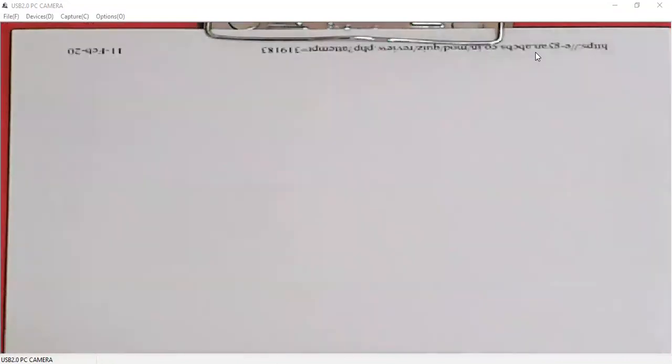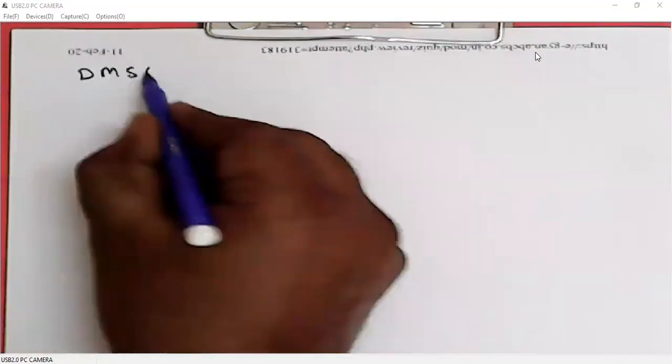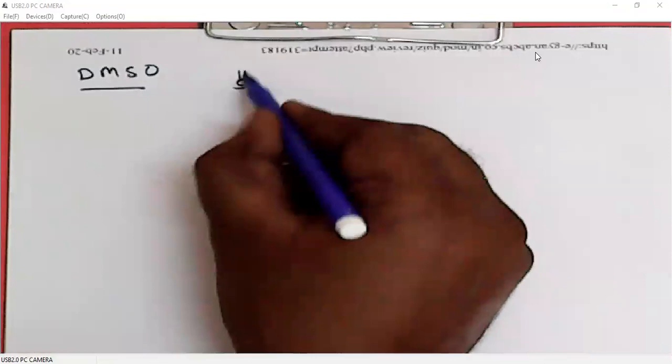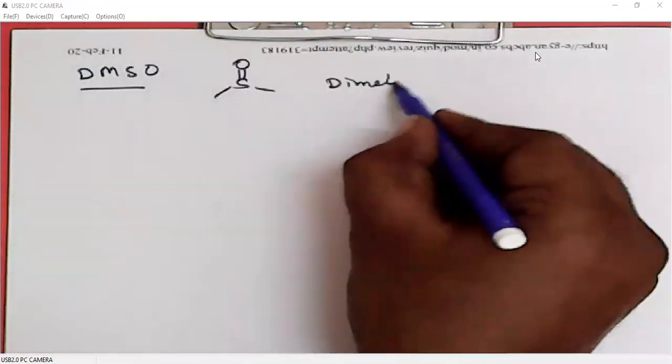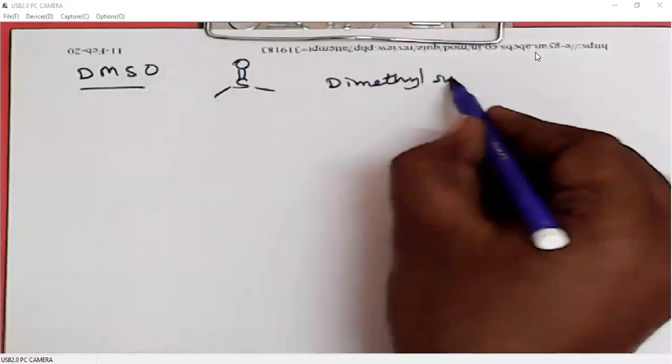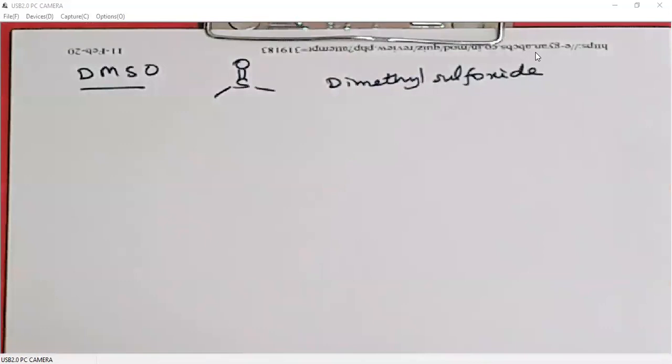Then we will discuss DMSO oxidations. What is DMSO? Dimethyl sulfoxide. Dimethyl sulfoxide is a polar aprotic solvent.